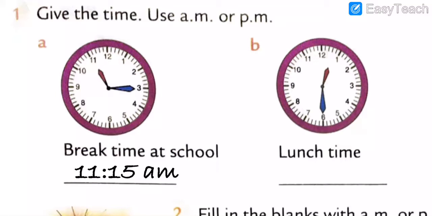Got my point, all dear? What I am telling you: note down this answer in your book. Keep the time, use AM or PM. Break time at the school is 11:15 AM, because AM means after midnight. So we write 11:15 AM, and AM represents after midnight.